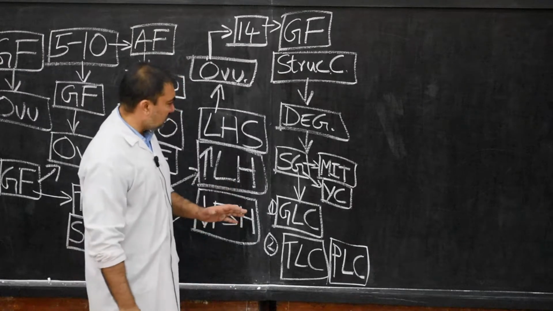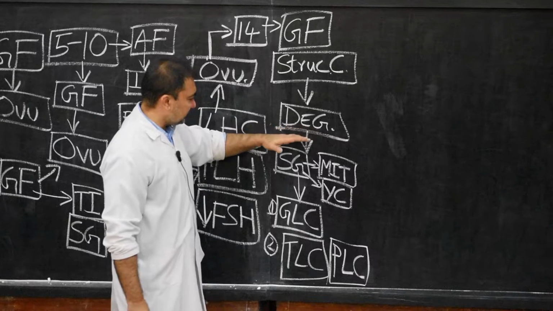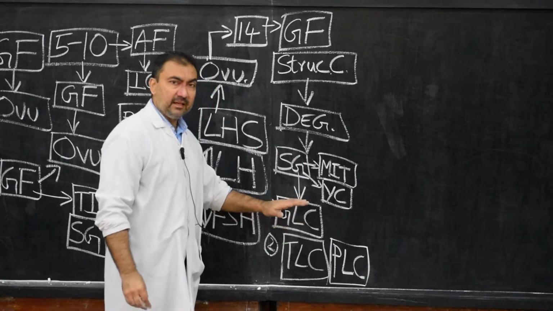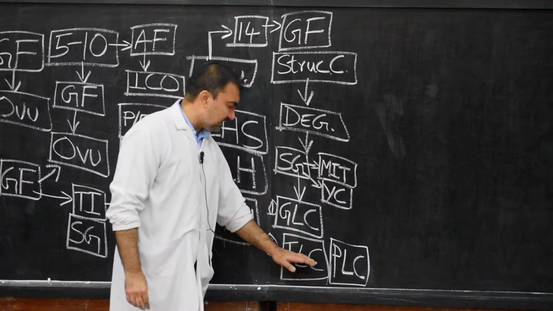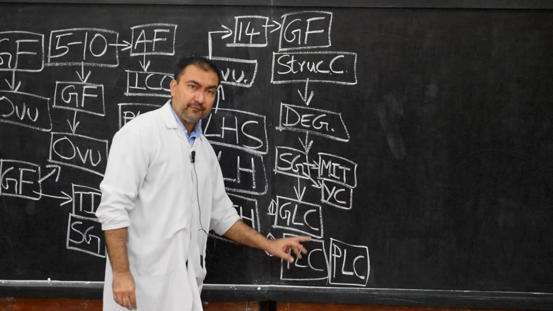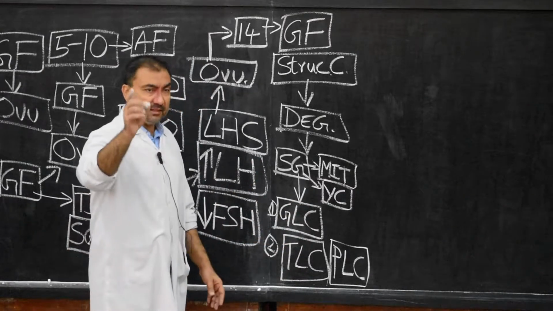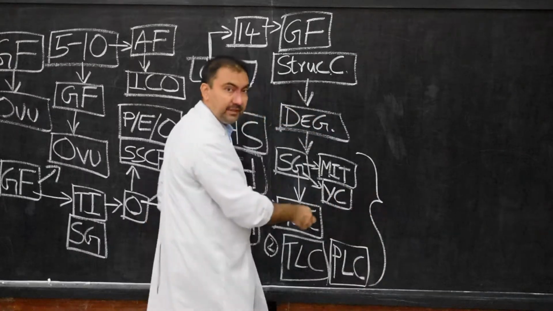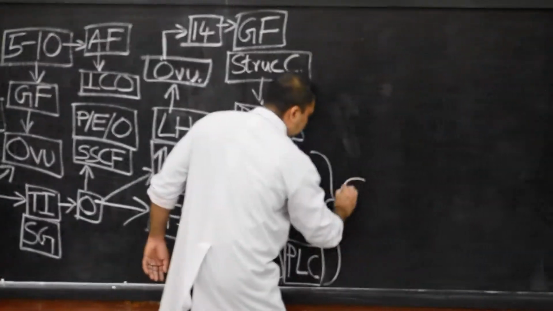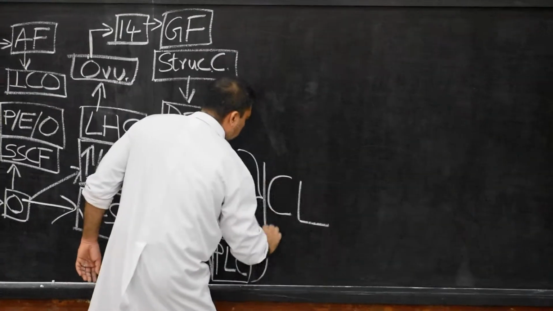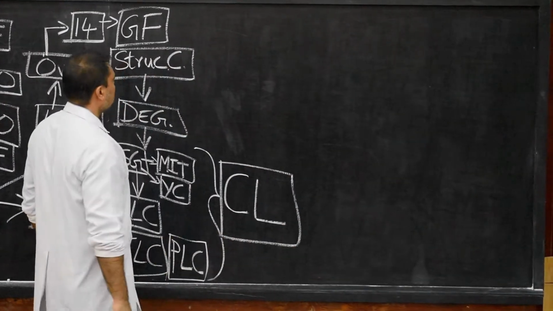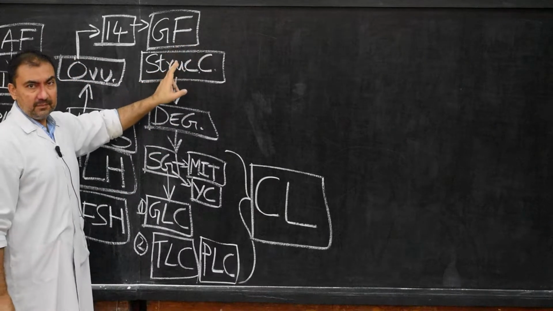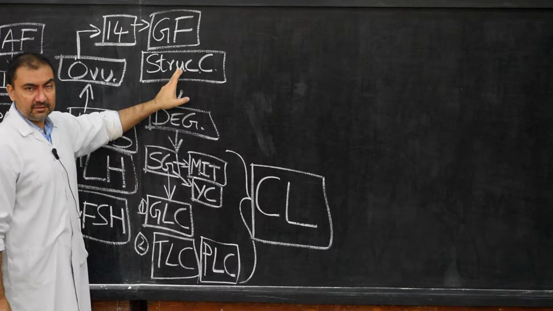So now, with the entire degenerative process, the conversion of stratum granulosum into granulosa lutein cells, and the conversion of theca interna into theca lutein cells or paraluteal cells, there is development of the corpus luteum. Because of these changes, this structure which has developed will be the corpus luteum. After the Graafian follicle has ruptured, the structure will change.